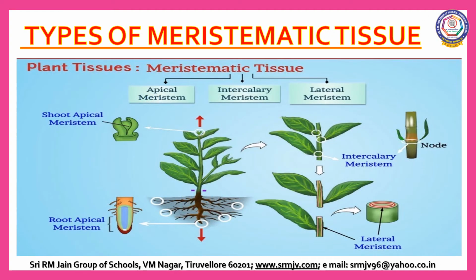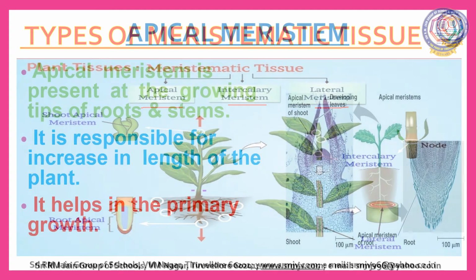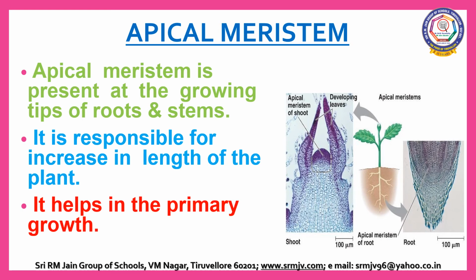Let us look at the types of meristematic tissue. Based on its position, meristematic tissue can be classified into three types: apical meristem, intercalary meristem, and lateral meristem. Let us discuss apical meristem. The word apical means apex. The meristem that is present at the apex of the plant is apical meristem.